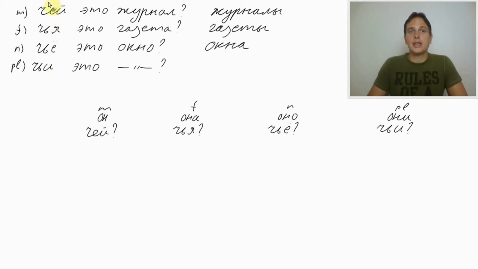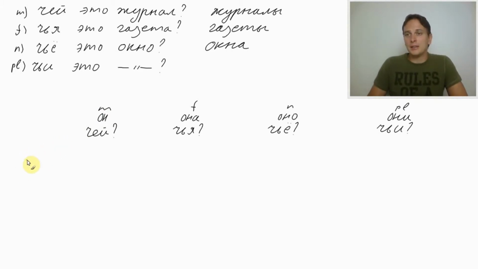So, чей это журнал? Чья это газета? Чье это окно? Чьи это журналы? Чьи это газеты? Чьи это окна? Can you hear my pronunciation? Try to pronounce it with me, even though I'm pronouncing it quite fast now. So, let's work on our table.